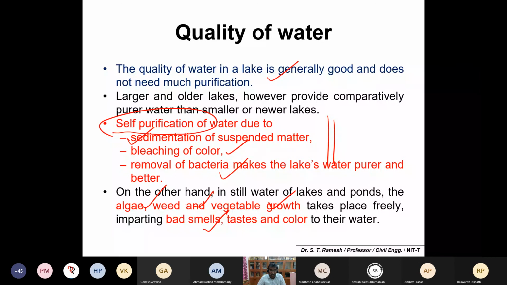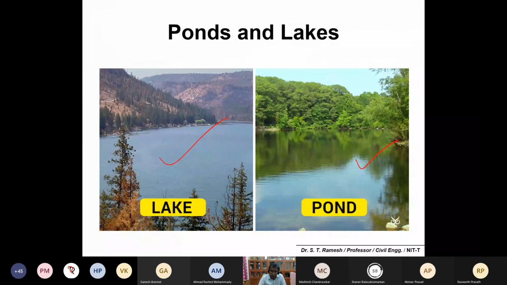Those who are familiar with Kerala, or with pond systems or lake systems, know the water always turns green in color. That's what I mentioned, it is a green color. That is because of suspended algae, because of enrichment of nutrients, and you may get a lot of algal growth.